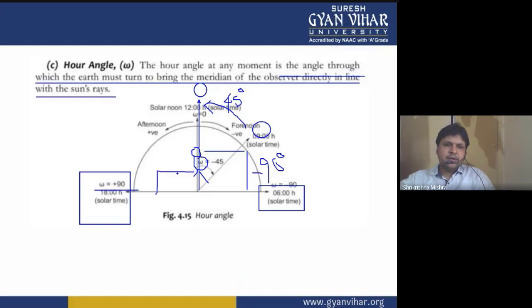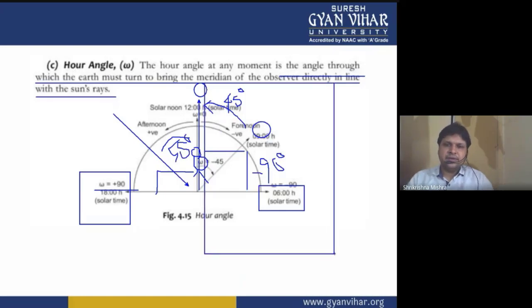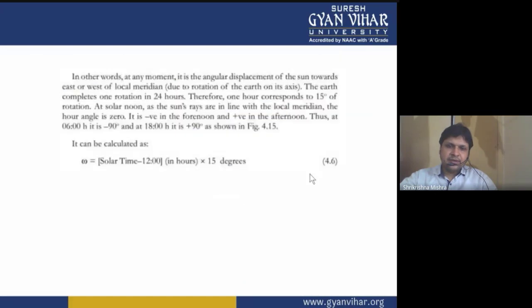All right. And if the time is 3 p.m. in the afternoon, then the angle, it is very obvious, will be 45 degrees. So always keep it in mind, those values which you are getting on the left hand side of your position will be taken as positive, and on the right hand side, that is the morning angles, before 12 noon, the angles will be taken as minus values, minus angle values. So this was your hour angle.